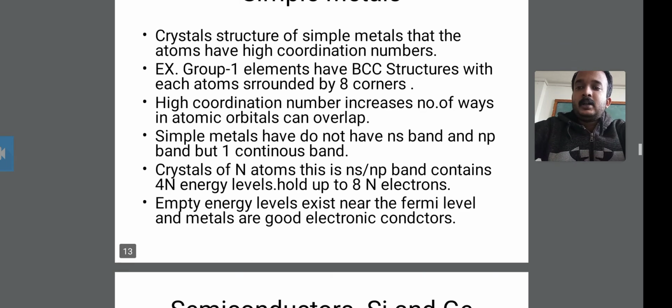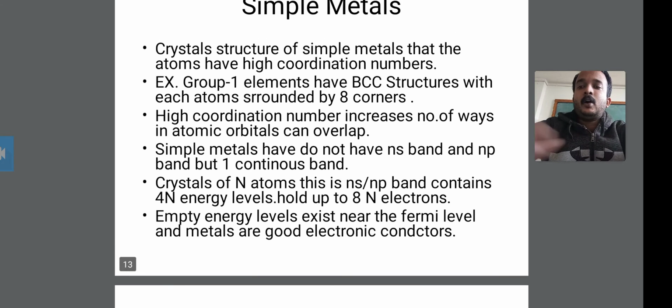Consider a crystal of N atoms. This has an ns band and an np band, containing 4N energy levels, which can hold up to 8N electrons in this simple metal.